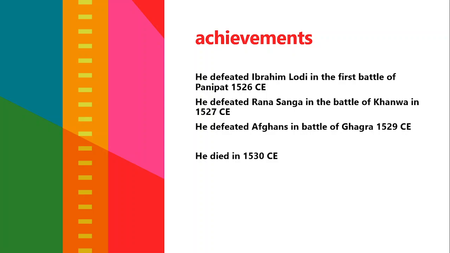That means the Battle of Khanwa, by defeating Rana Sanga, firmly established the Mughal rule in India. Babur then travelled eastwards to defeat the Afghans at the Battle of Ghagra. These victories helped Babur to extend his empire from Kabul to present-day Bihar. However, his death in 1530 CE, just 4 years after his accession to the throne of Delhi, prevented him from enjoying the fruits of his victory. He died in 1530 CE.